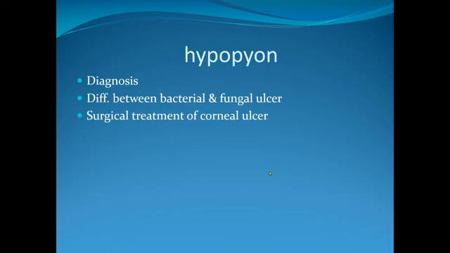If the question is about hypopyon, there is a related question from corneal ulcer. So the cause may be corneal ulcer, maybe uveitis. And you should know the difference of hypopyon in fungal and bacterial ulcer.